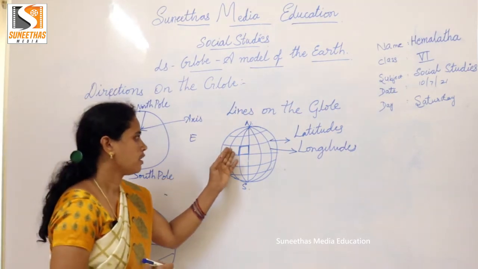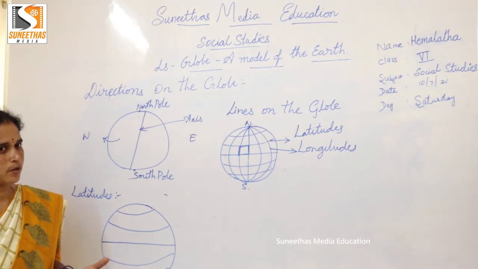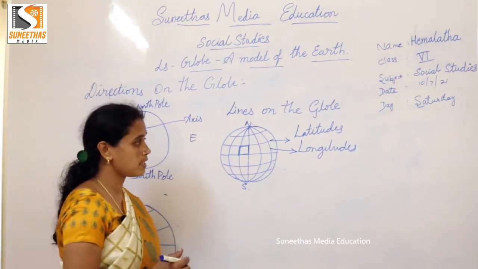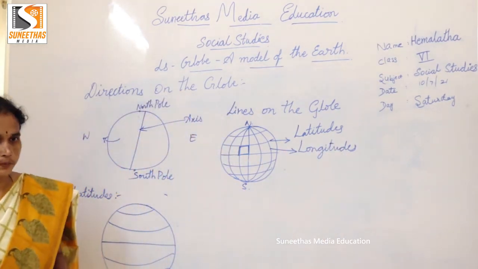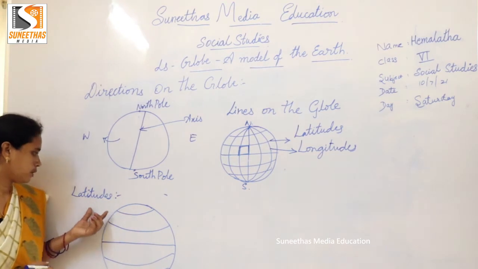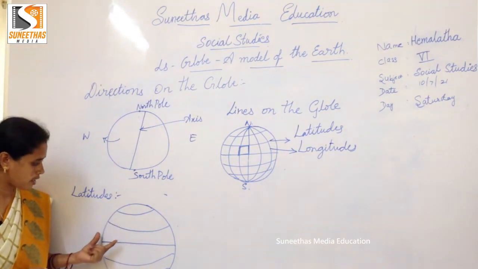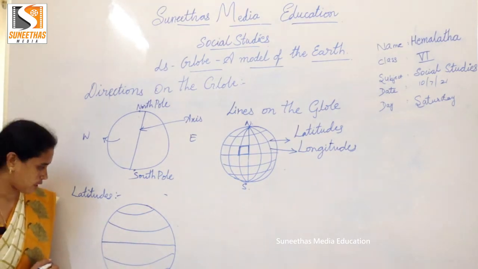Mostly nowadays we are using cell phones, right? So nowadays we are using cell phones to navigate to any places. How? Through these latitudes and longitudes only. So let us see, children, latitudes: the lines which are drawn parallel to the earth are called the latitudes.